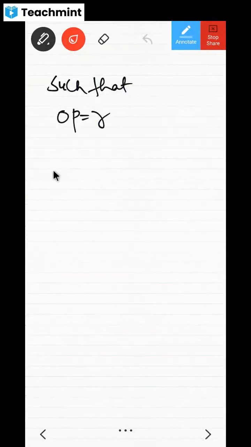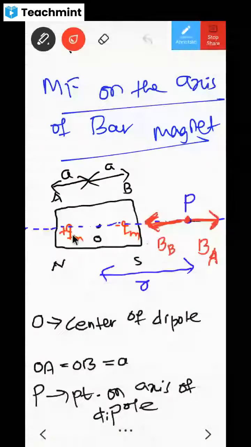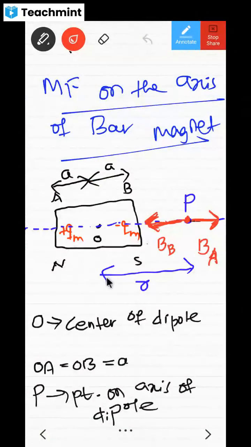Try to write the formula for BA now. BA is equal to what is the formula? BA means K will come, QM will come, but what is the distance from this A charge? Look at this, from center to this point P, distance is R. From here to here distance is A. If this distance is A, then from this plus QM I'm going to have R and another A, that is R plus A. Can I have R plus A or A plus R?